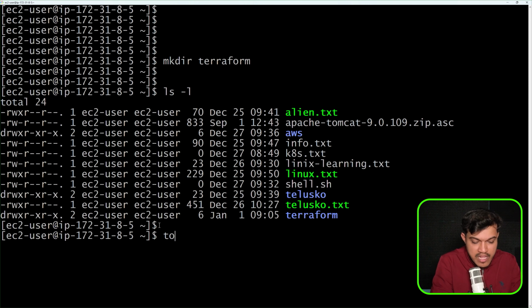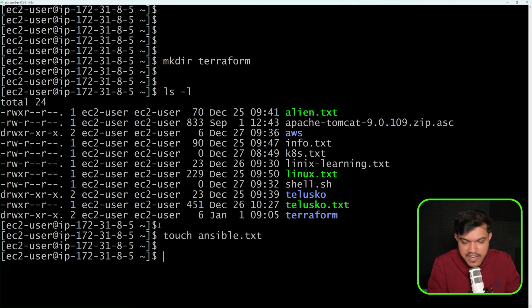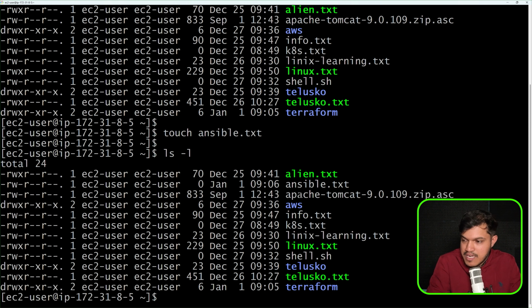So let me create one file here. I'll say ansible dot maybe a txt file, and if I say ls -l and ansible.txt file which we have created right now, you can see here what is the default permission for any file in Linux is the question. For user it is read and write, for group it is only read, and for others it is only read. That's the default permission. Can we change it?